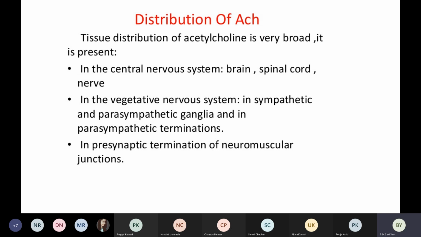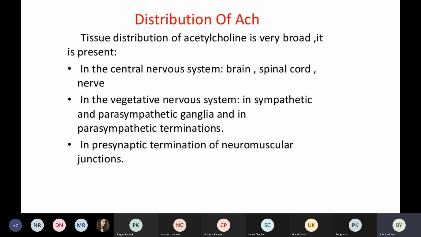Then also in the presynaptic termination of the neuromuscular junction, that is a connection, a point where the neuron and the muscles are joined. This presynaptic termination is a point where there is a connection between the neurons and the muscles. So there also the acetylcholine is present. These are the areas where acetylcholine is distributed.